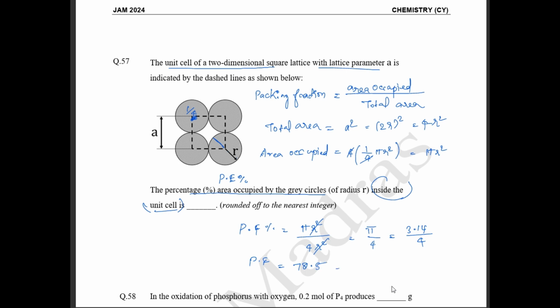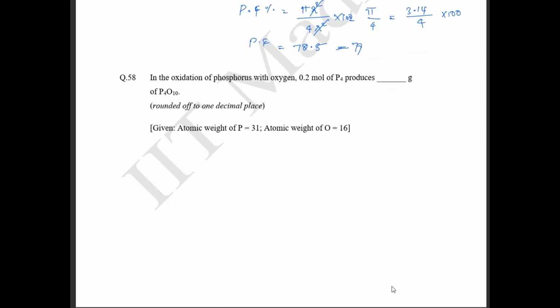So what have they said? Round off to the nearest integer. So the nearest integer is 79%. So the nearest answer is 79. Okay, the packing fraction is going to be 79%. Multiply by 100, because here they have asked for the packing fraction in percentage. So this is going to be multiplied by 100. Okay. Yes.